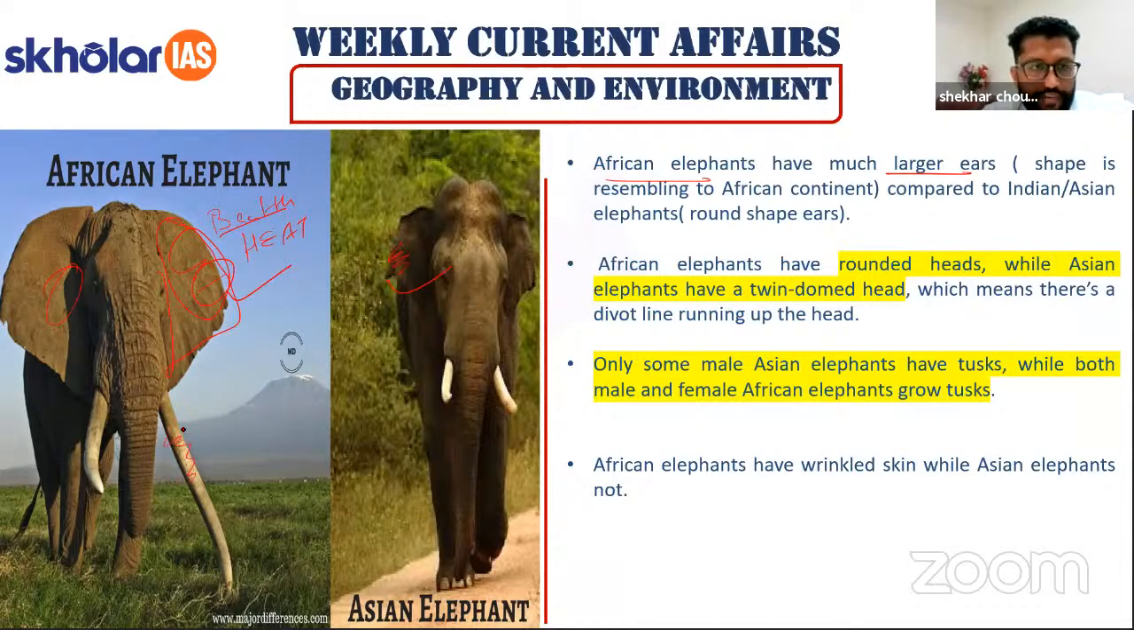The tusk of the African elephant is bigger as compared to the Indian elephant, and the head is a more rounded shape. Rather, in the Indian case, it has a kind of hump. Okay, twin domed shaped, right? You see twin dome shaped in India, and one rounded head in Africa, which means there is a divot line running up the head. Only male Asian elephants have the tusk. But in African elephants, both female and male have the tusk. African elephant has wrinkled skin as compared to the Indian elephant. Their skin has more wrinkles.